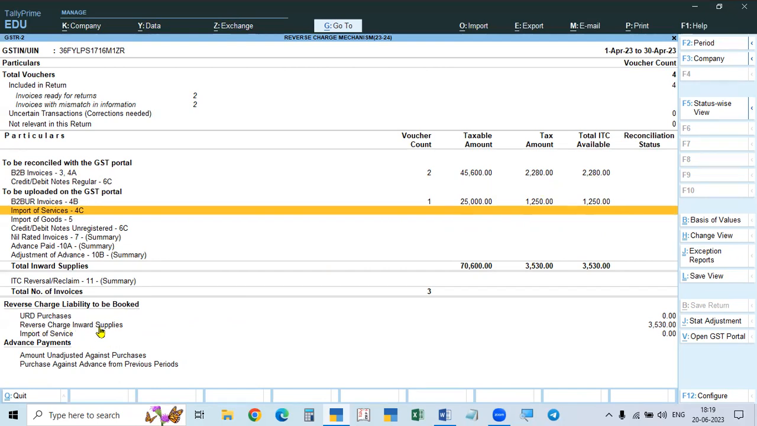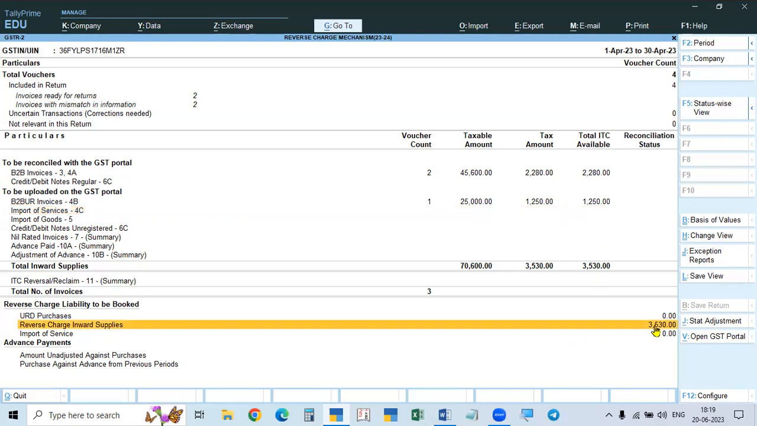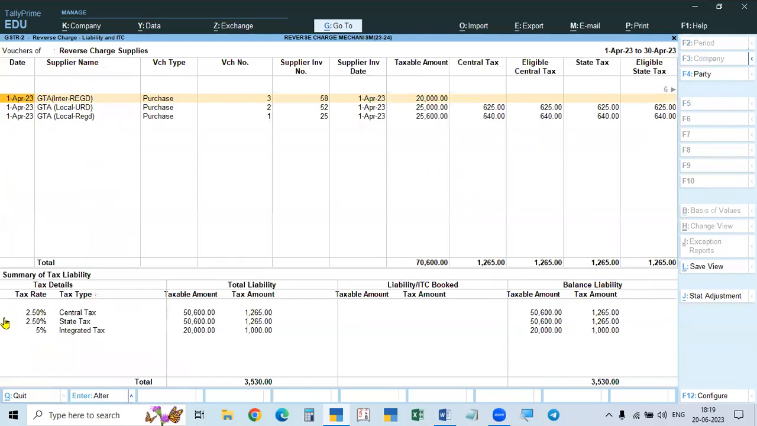So this is the reverse charge liability, because it is showing the total amount here. And if you click this, the details will be shown here. So there are 2 amounts, local, and 1 amount, whatever it may be. One is non-local, that is interstate, and 2 within the same state, 5,600, 50,600, that is 2.5, 2.5, and 5%. And this is the liability.